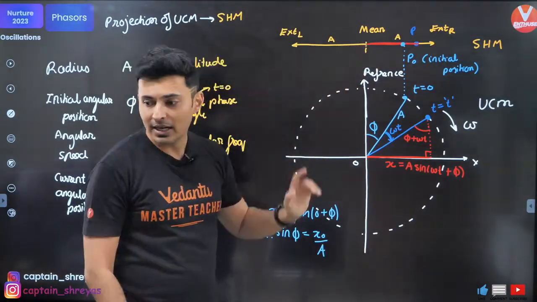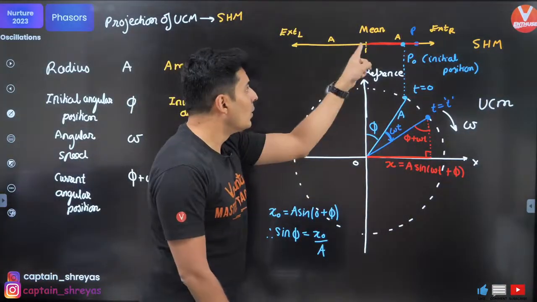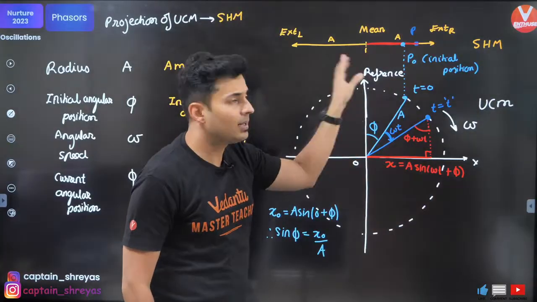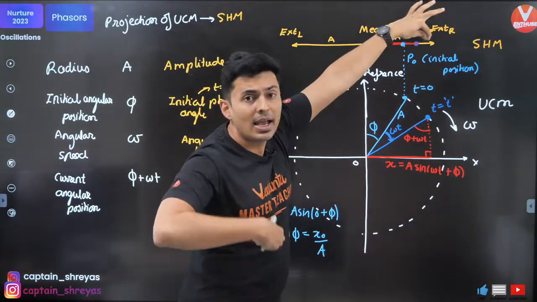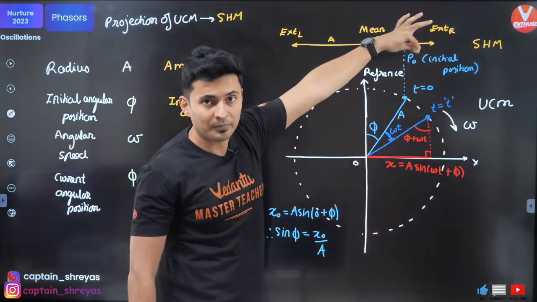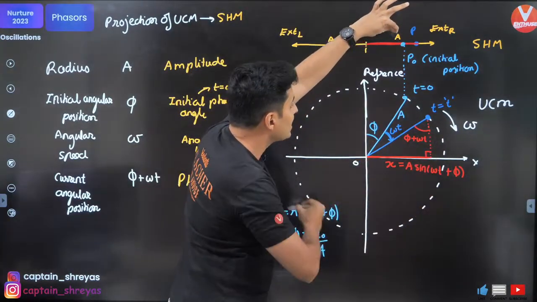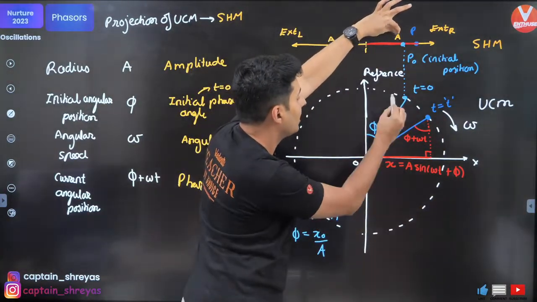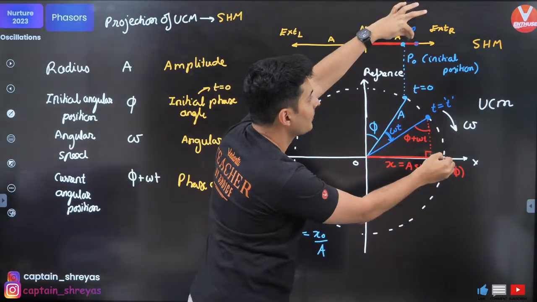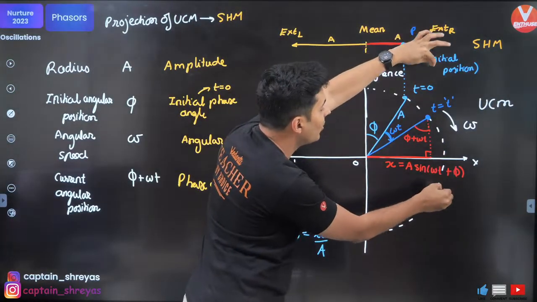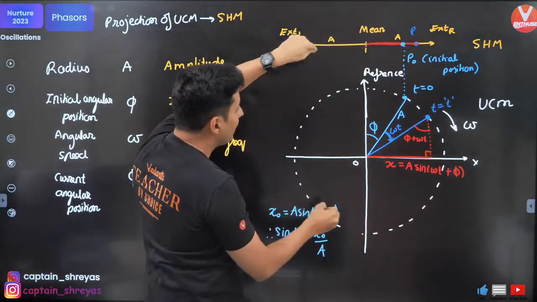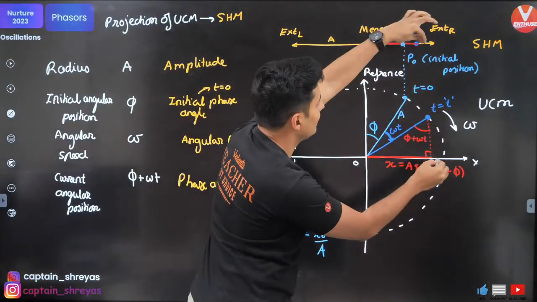Yes, everybody with me? Similarly, if I tell you the particle is performing SHM and happens to be at the rightmost extreme, then the particle performing circular motion will be here. Only then will you see that it resembles. Look at this. The particle is here.